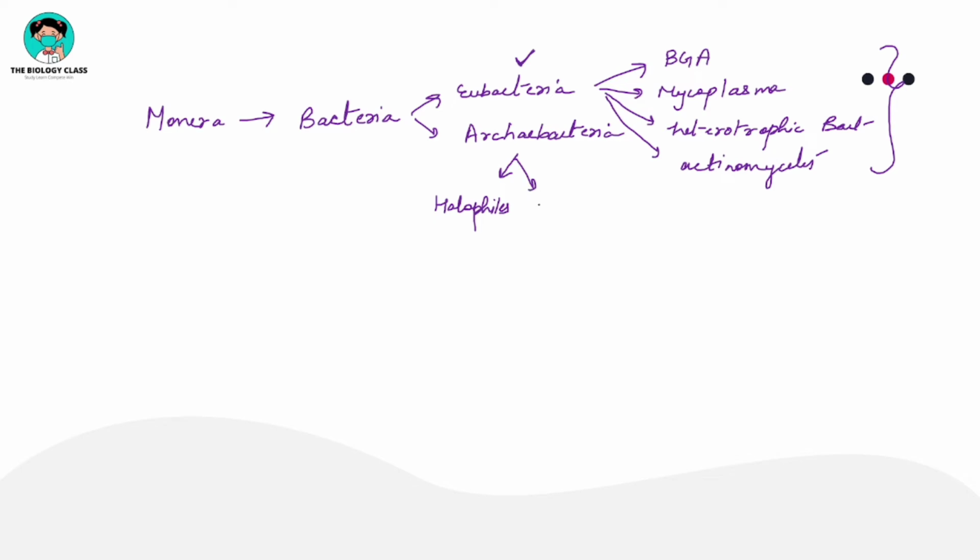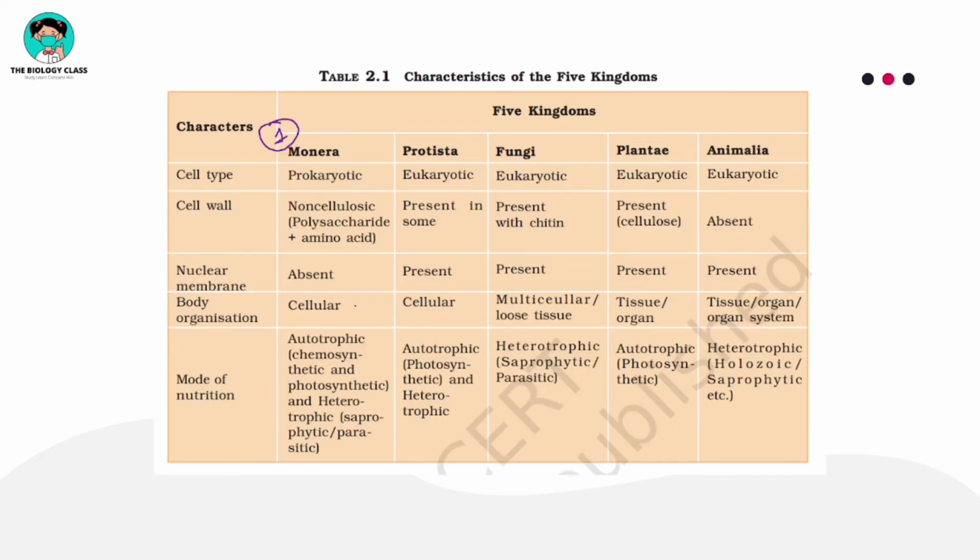Then you have your methanogens, and you have your thermoacidophiles. Okay, so these are the different organisms which I am talking about if I am talking about Monera. So what is the major character of the members of this group?